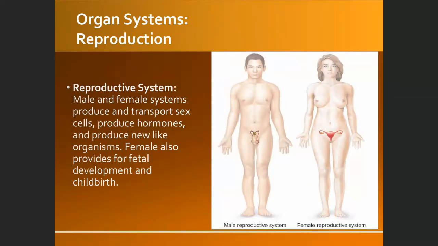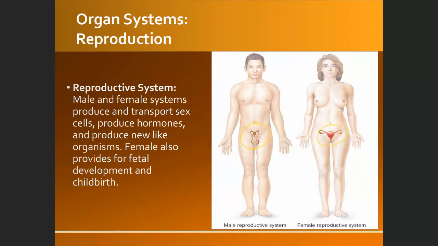The reproductive system for male and female is going to be different organs. This is the male reproductive system, which consists of testicles, epididymis, ejaculatory duct, penis, and so on.